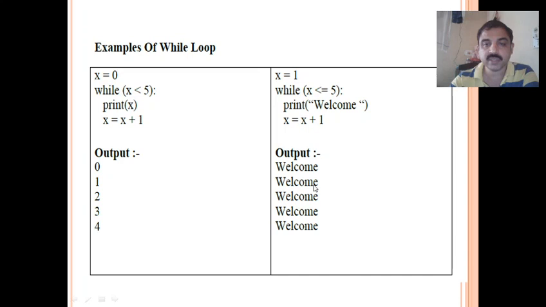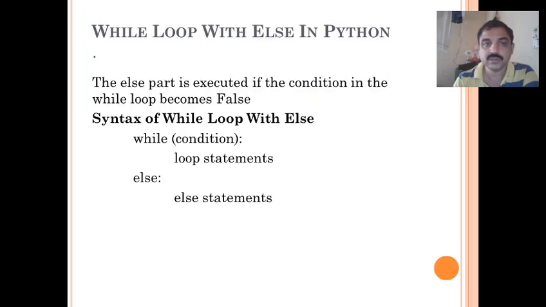It displays another welcome message, then x is incremented, so this way it repeats. So when x becomes 5, 5 less than or equal to 5 is again true, so it displays a welcome message. So 1 to 5 times you will get the welcome message here. I hope you understood this.